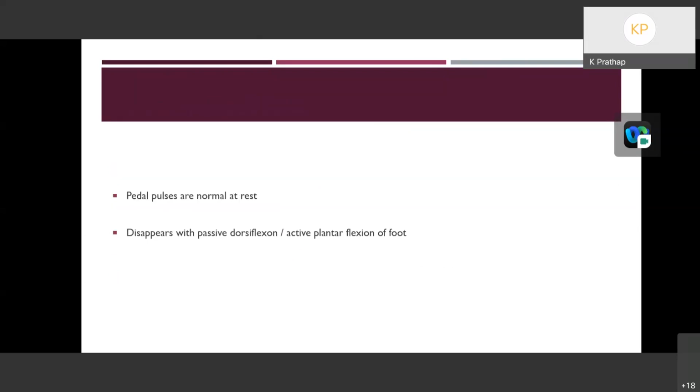On clinical examination, the pedal pulses at rest will be normally palpable, but when the patient is subjected to active plantar flexion or passive dorsiflexion, the pulsation will either reduce or completely disappear. This is because this maneuver puts the gastrocnemius muscle into contraction, thereby compressing the popliteal artery, and that will result in disappearance or reduction in the pulsation of the pedal pulses.